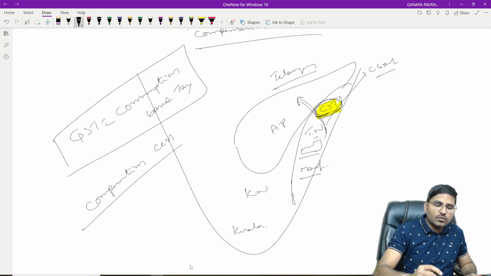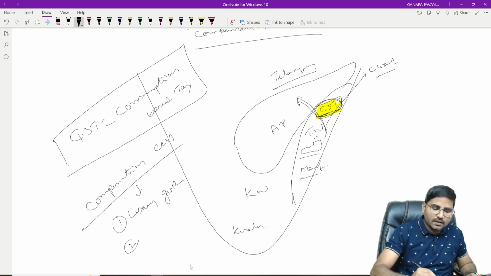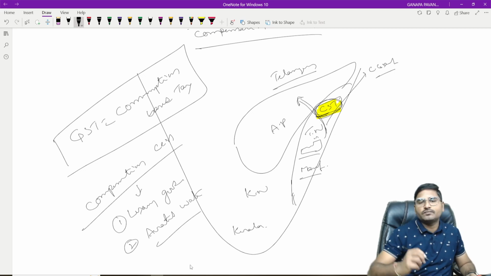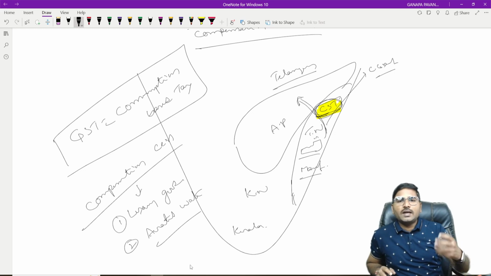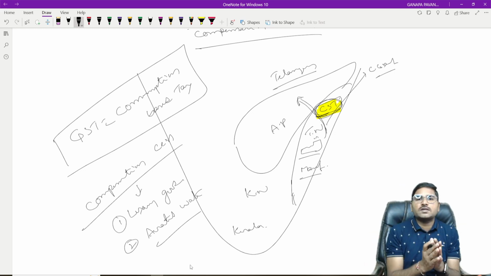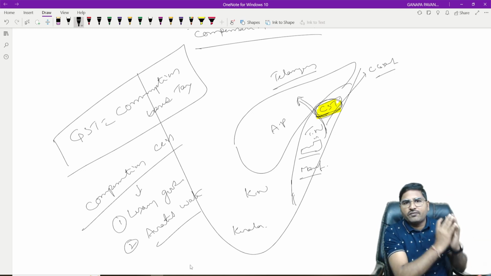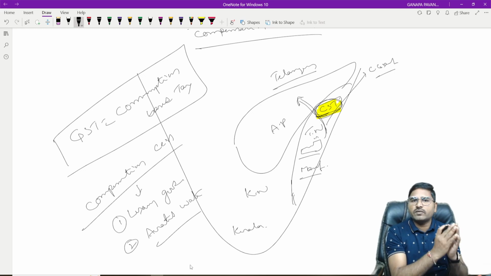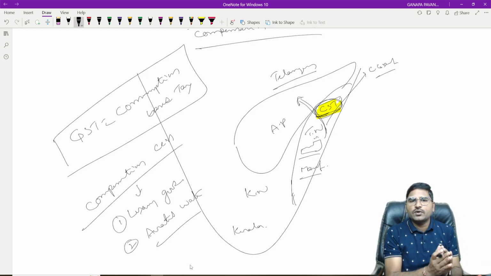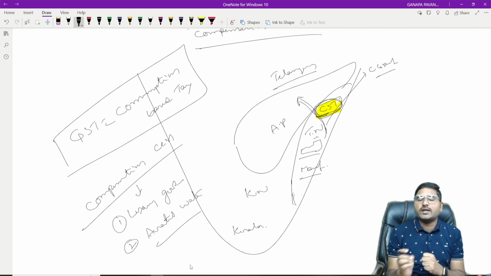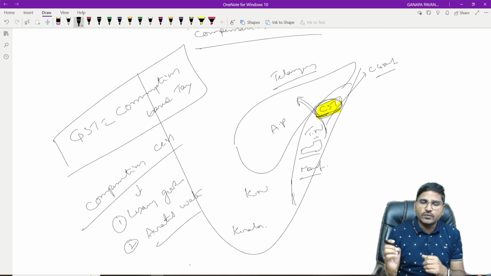Compensation cess is levied only on specified products, like luxury goods, luxury cars, vehicles, etc. And next, aerated water, cool drinks like that. On these, the central government levies compensation cess, and it won't be shared with any state government. It will be kept in a separate bank account like a fund. Such collection will be used only to compensate the states which lose revenue by the introduction of GST.